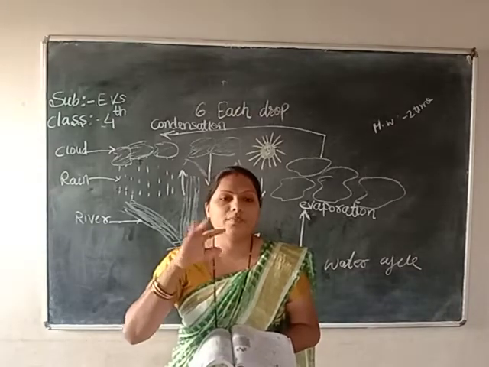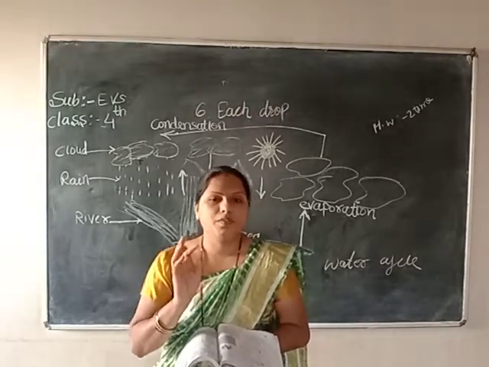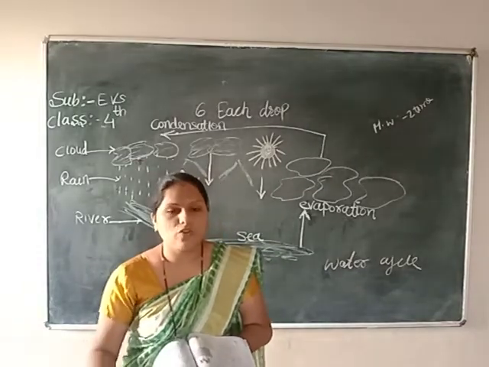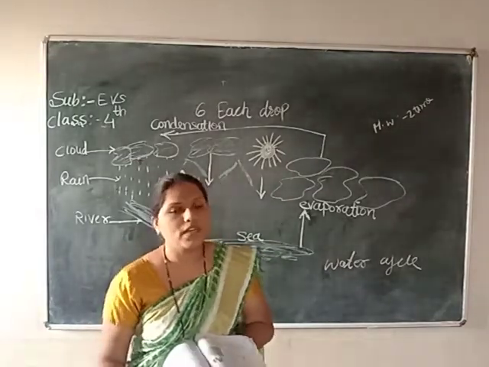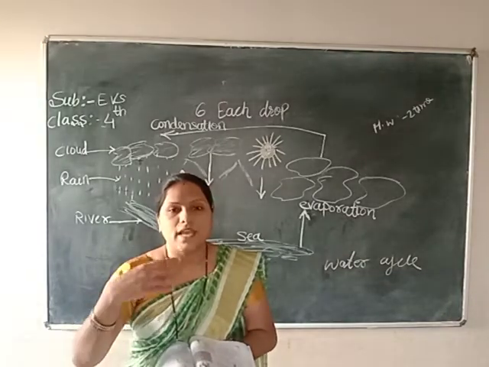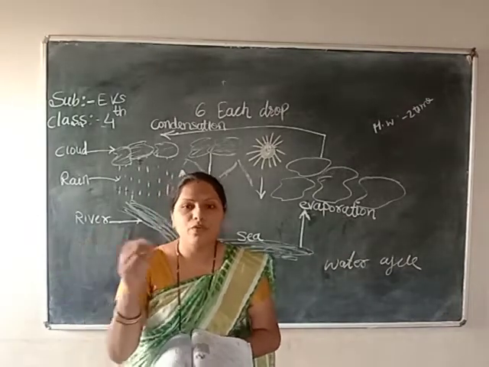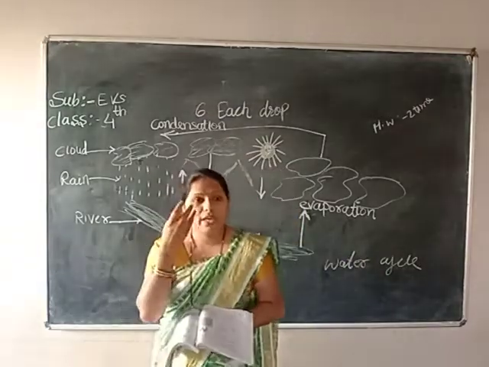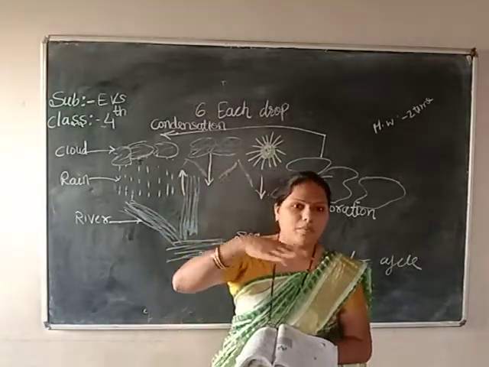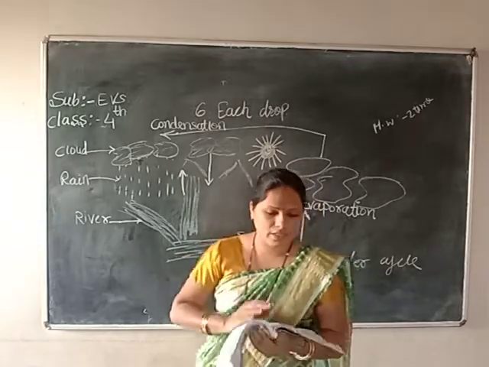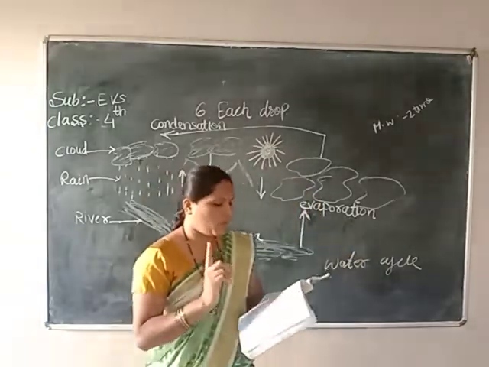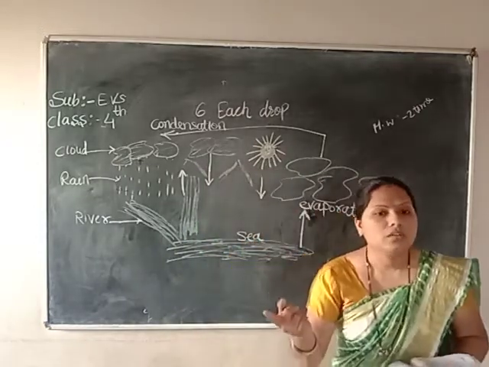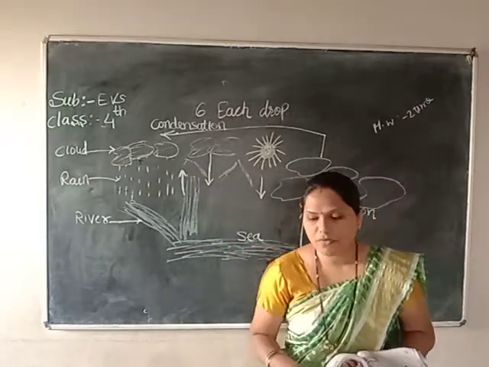But they are going upwards. They are rising up. So all these are the gaseous state. And we can see the water, we can touch the water, so it is a liquid state. Gaseous state means we can't see it, but we feel it. We can observe that it is going up as vapors. All these are the gaseous state. So this process of changing water from a liquid to a gaseous state is called evaporation.